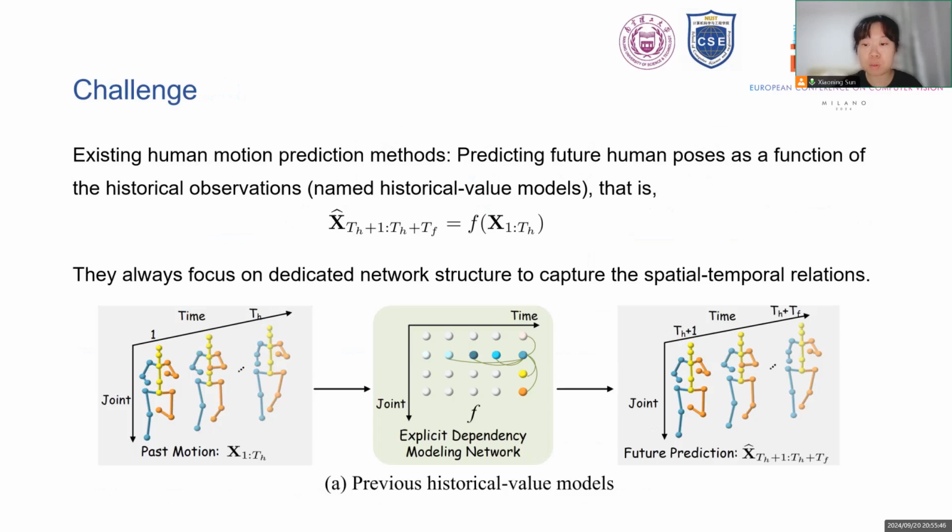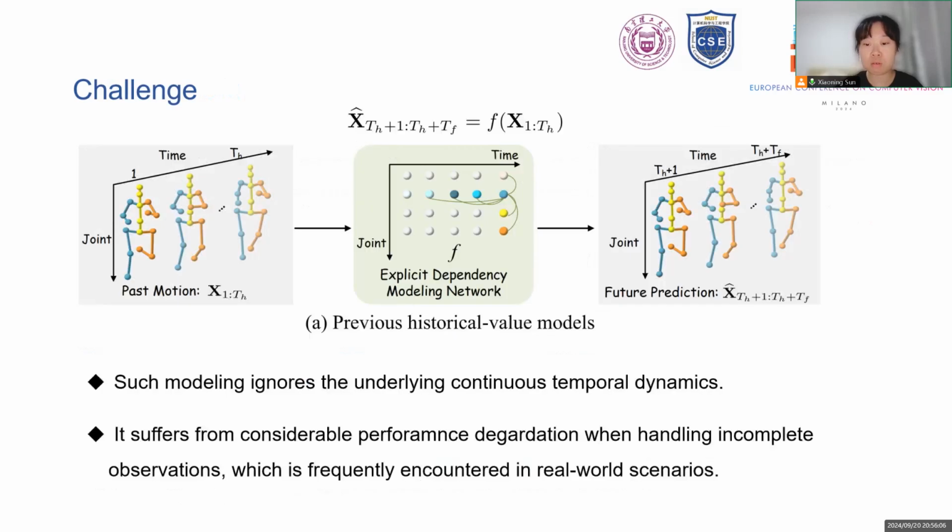Existing methods predict future human poses as a function of the historical observations, which can be represented by this formulation. We call them historical value models. In fact, they always focus on dedicated network structures to capture the spatial-temporal relations. However, such discrete modeling ignores the underlying continuous temporal dynamics, thus only inferring the motion at predefined discrete time steps. It also suffers from considerable performance degradation when handling incomplete observations.